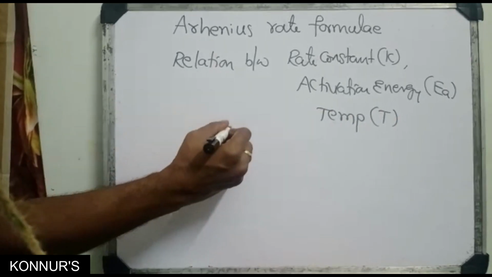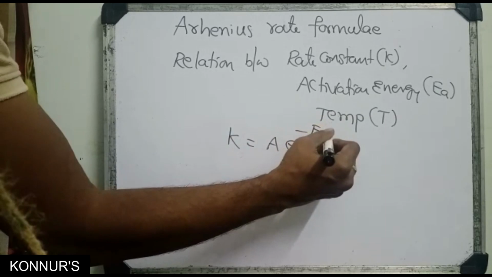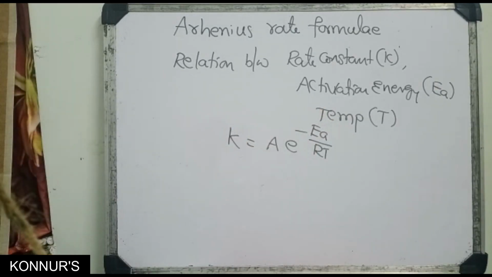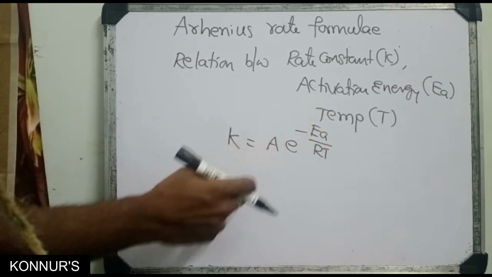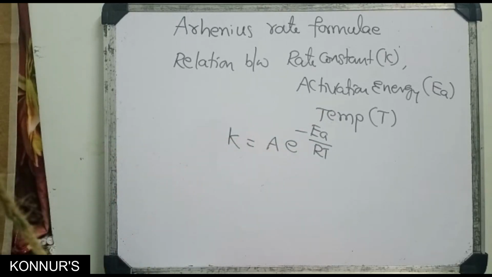The formula is K equals A e to the power of minus Ea by RT. Here K is the rate constant, and A is the collision frequency.